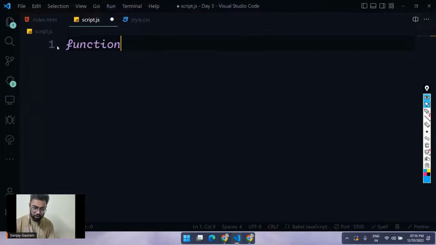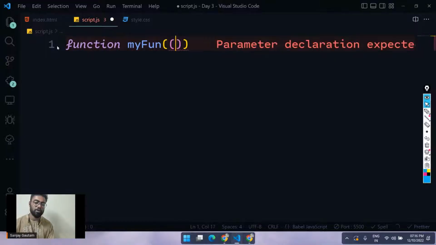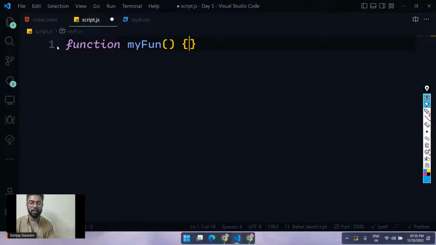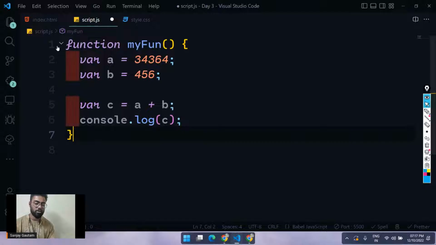Just type function, and a function must have a name. I'm going to give it the name, let's say, myFun. After this, put these 2 brackets and then create this block, 2 curly brackets. And inside this, you just have to paste your code.